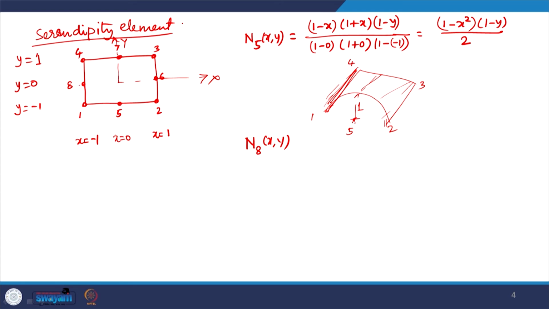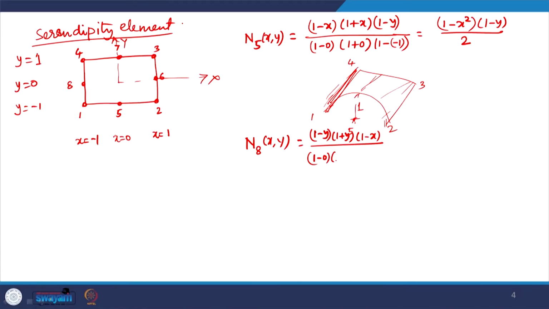So, for N8, the interpolation function for node 8, I can multiply the equation of line 3 4, the equation of line 1 2 and the equation of line 2 3. That would ensure that N8 satisfies the interpolation condition of vanishing on all other nodes except node 8. So, that would be 1 minus y, 1 plus y, and 1 minus x, and that has to be normalized with node 8 coordinates.